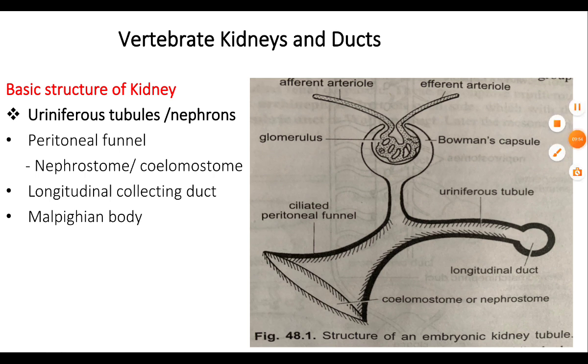At embryonic stage, all these uriniferous tubules are smaller in size and they are segmentally arranged. But in adult, the uriniferous tubules are elongated and coiled so that their segmental arrangement is lost and they become enclosed in a connective tissue capsule to form a kidney.